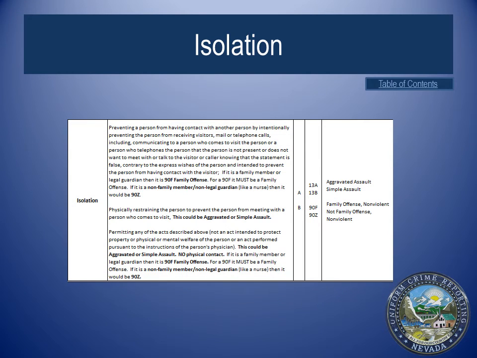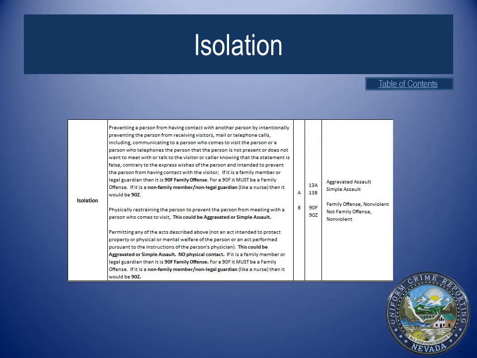The fourth category we will discuss is isolation. As you can see, isolation has three different definitions. The first definition of isolation is as follows: preventing a person from having contact with another person by intentionally preventing the person from receiving visitors, mail, or telephone calls, including communicating to a person who comes to visit the person,